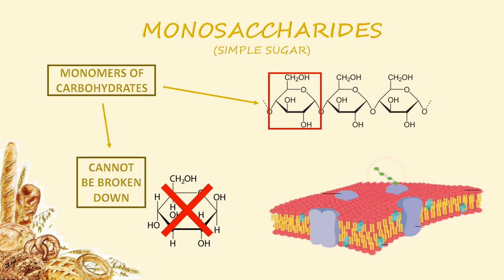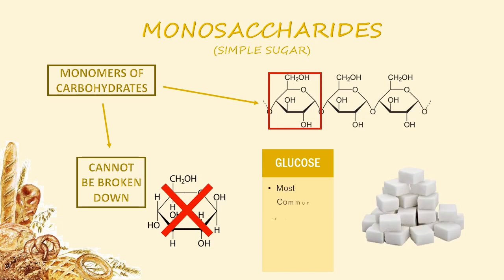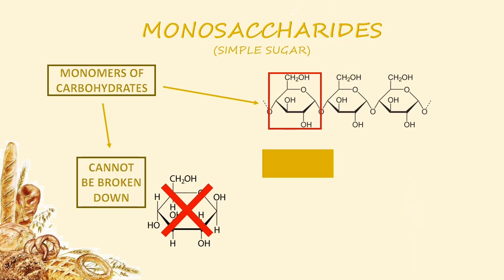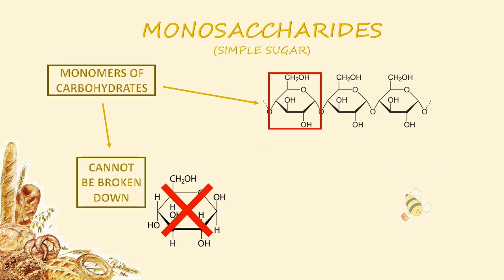For monosaccharides, first we have glucose, the most common sugar we see in our everyday lives. It is also the final product of digestion of starch we eat every day. Next on the list, we have fructose, a very natural monosaccharide found in fruits and honey. Lastly, we have galactose, abundantly found in milk.